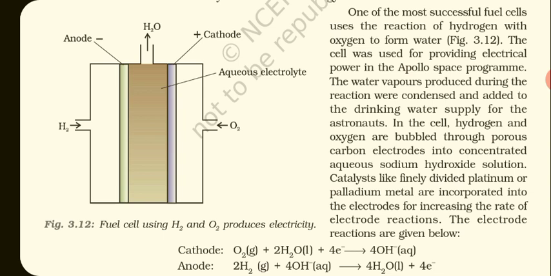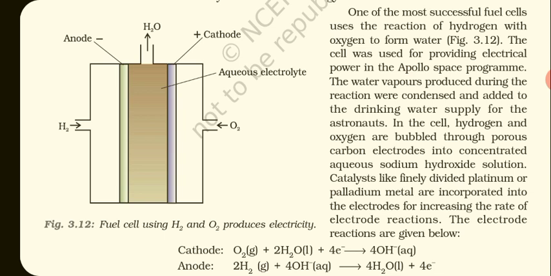This fuel cell using hydrogen and oxygen to produce electricity was used for the Apollo space program for providing electrical power. The water vapors produced during the reaction were condensed and added to the drinking water supply for the astronauts.